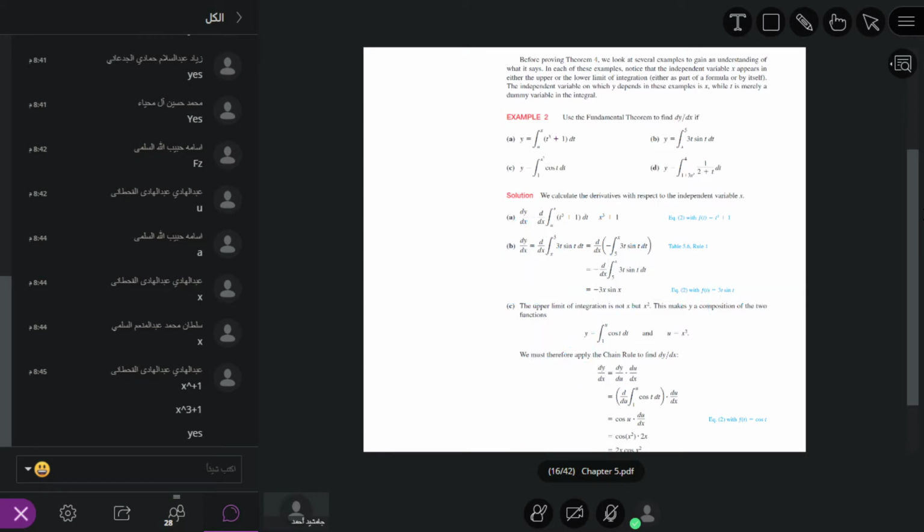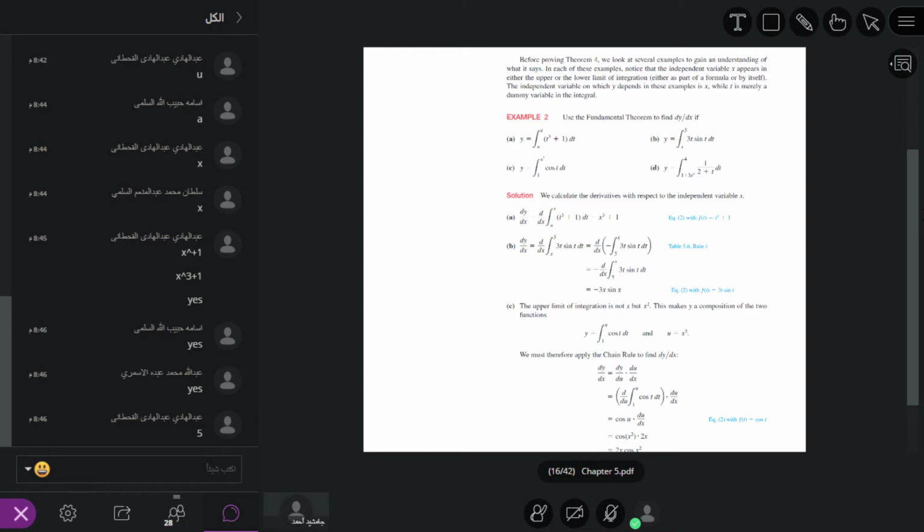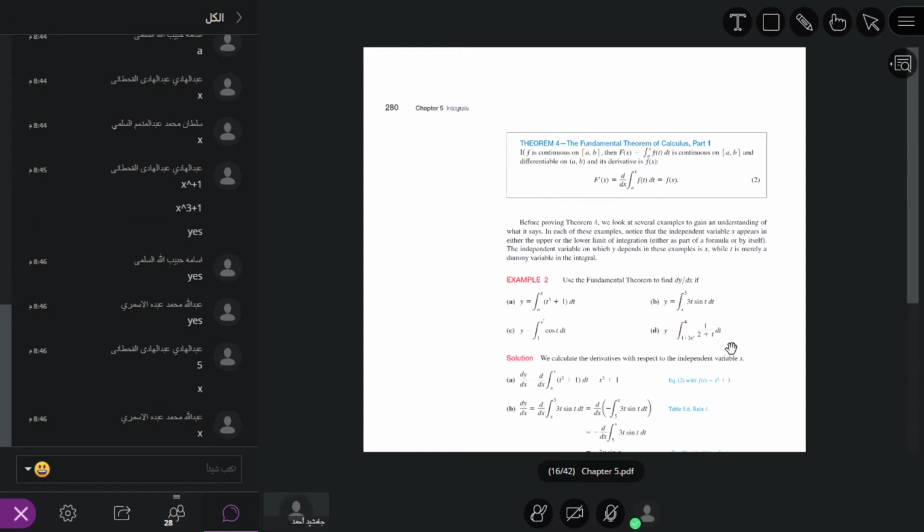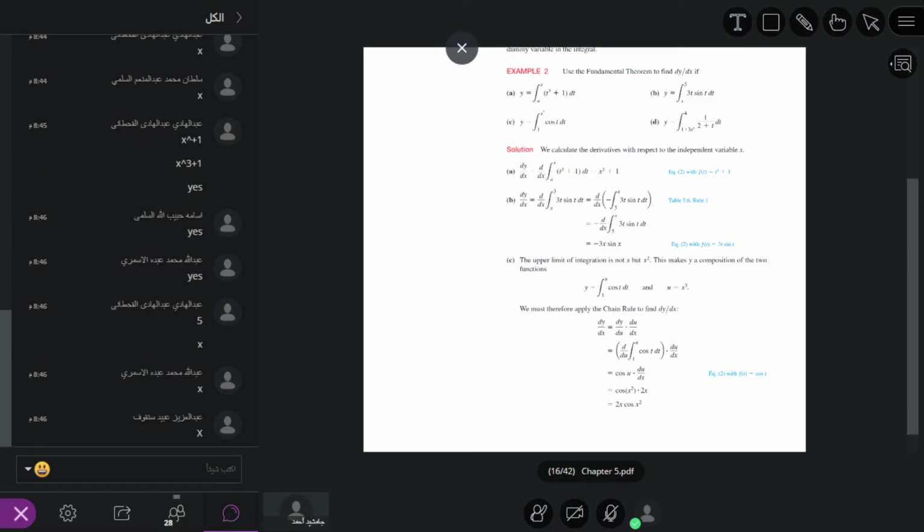Now we move to the second part. What is the upper limit and what is the lower limit? Part B of example number 2. Here the upper limit is 5 and the lower limit is x. Can we change the upper limit with the lower limit? To use the fundamental theorem of calculus, we need x as the upper limit, but here we have x at the lower limit.